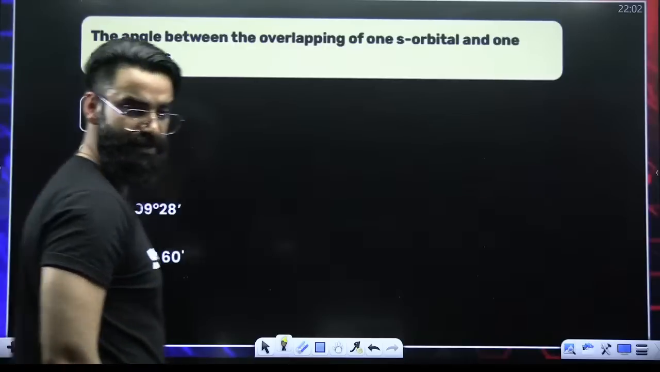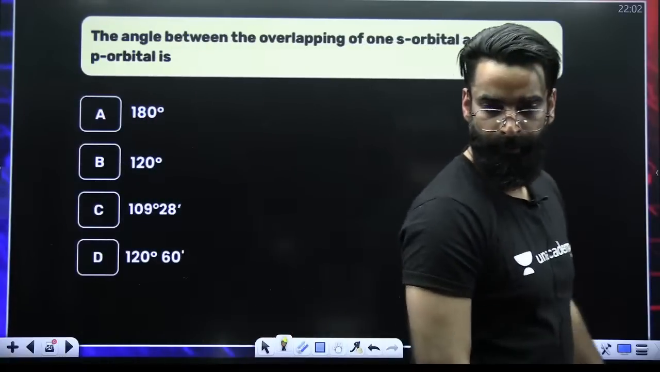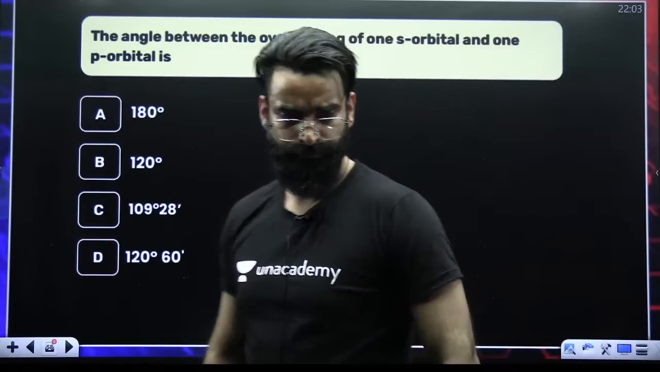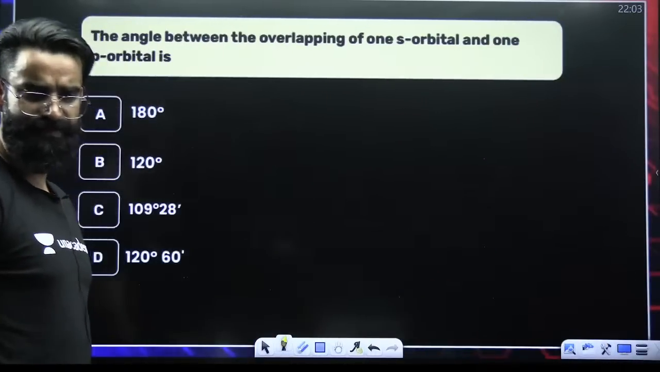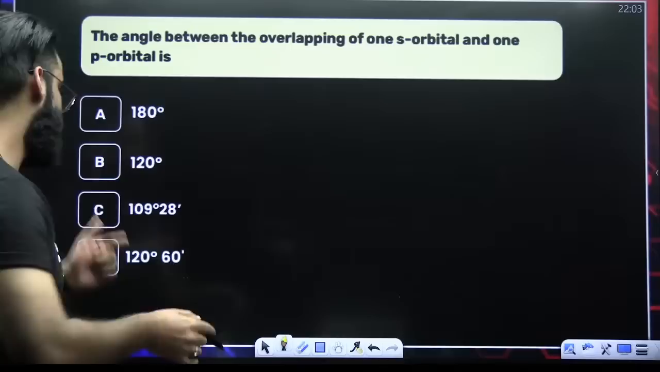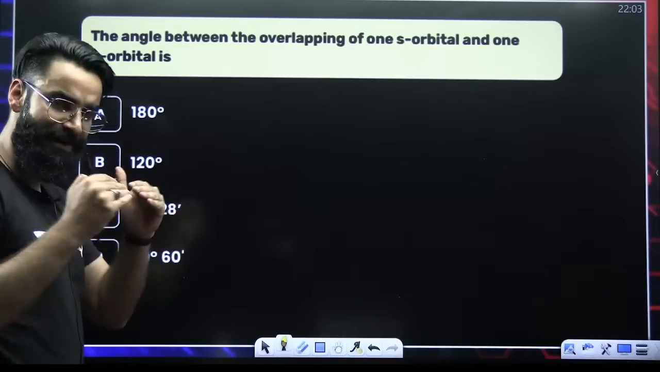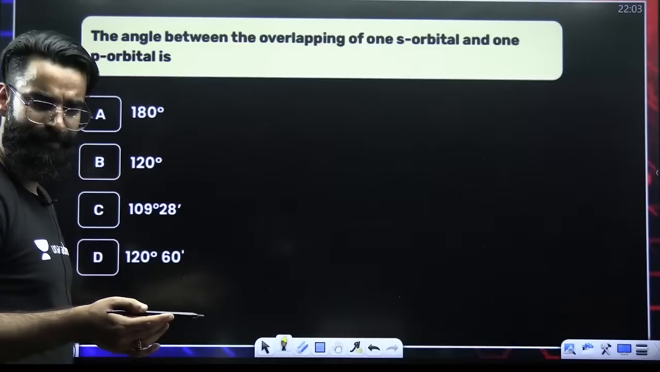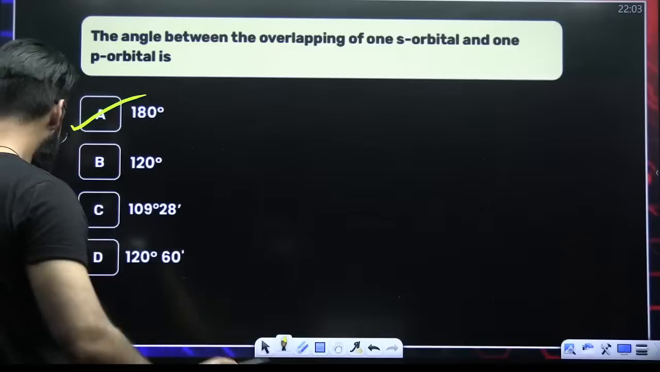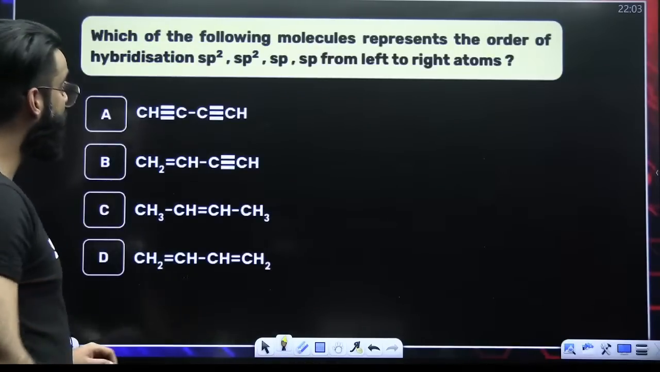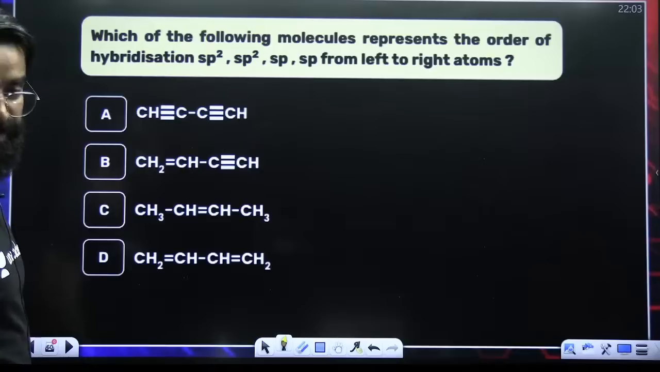Can you tell me the answer of this question? Quick. What is going to be the answer of this question? S and P, how they are going to overlap? SP direct overlap, head-on overlap. Bond angle is going to be 180. Done?